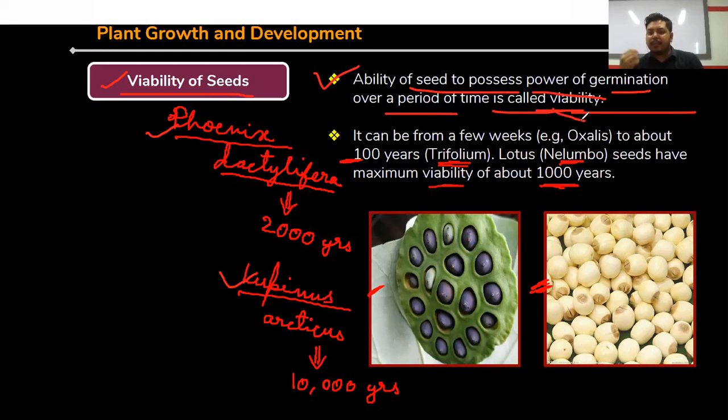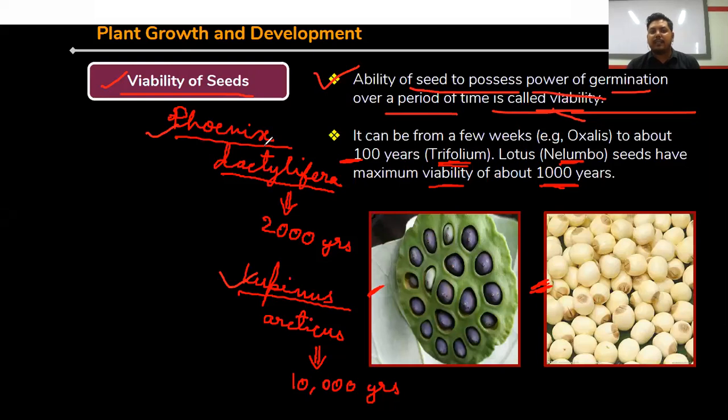After production of seed, all of you know that the seed is going to germinate, right? The seed pod breaks down, the embryo comes out, and from the embryo the whole plant develops. This is the normal thing. So after production, seeds contain seed germination ability.